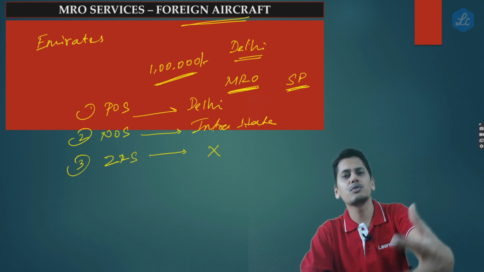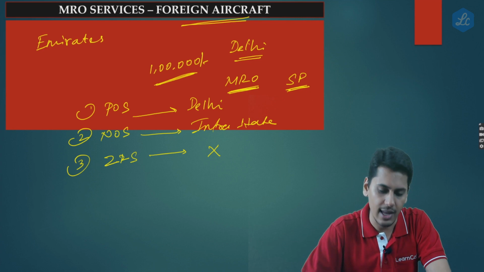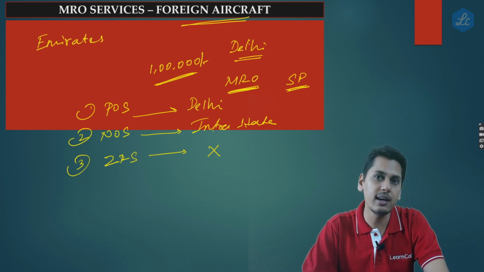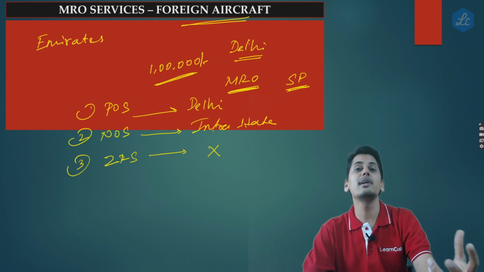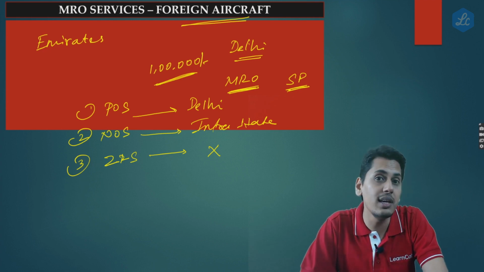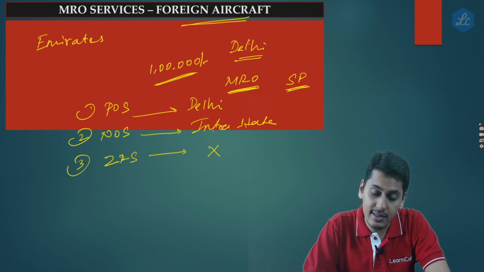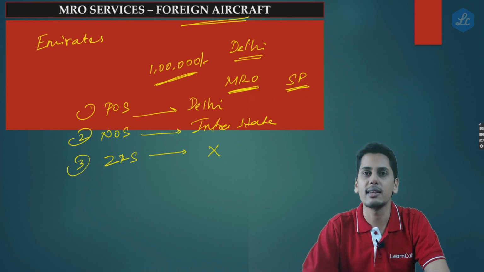Assuming that even Emirates would pay the supplier in foreign currency, assuming the other conditions are satisfied. Emirates pays the supplier in foreign currency. The supplier is from India. Recipient is from outside India. But just because the place of supply is in India, this service doesn't qualify to be a zero rated supply. Forget zero rated supply. This service doesn't even qualify to be an interstate supply. It is happening to conclude as an intrastate supply.